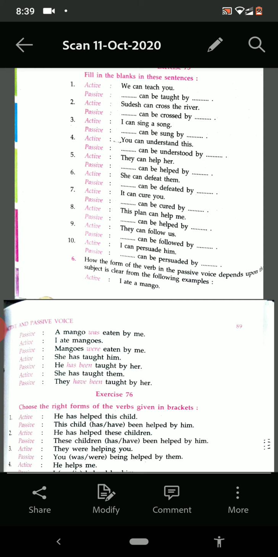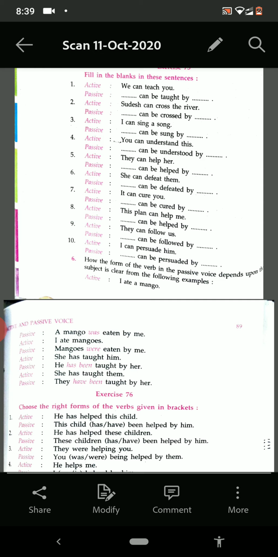Then see the next one. They were helping you. You were being helped by them. He helps me. I am helped by him. He was buying toys. Toys were being bought by him.